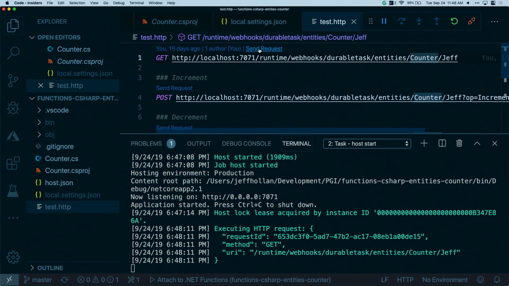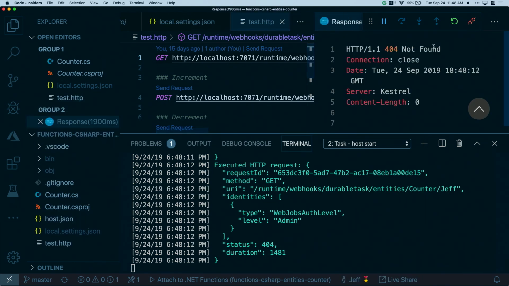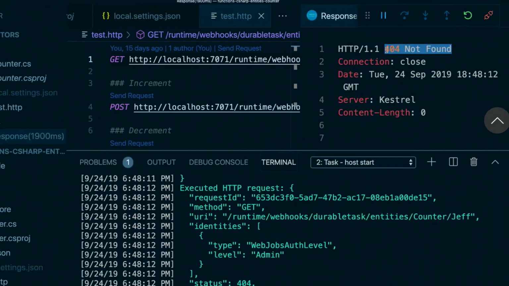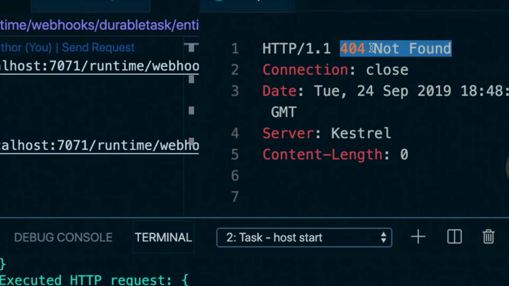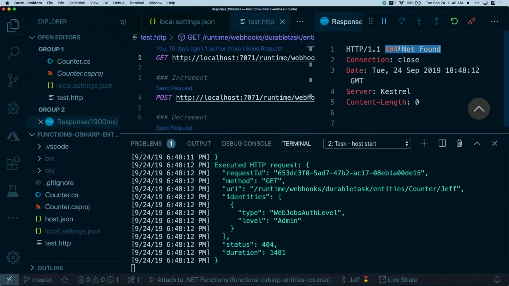And when I call it, it's going to process. And actually right here, what it's returning back is a 404 not found. And that's because this is a brand new function, a brand new storage account. I've never run it before. I've never done an operation on Jeff. He's never taken a step. So it doesn't actually exist yet, which is fine.